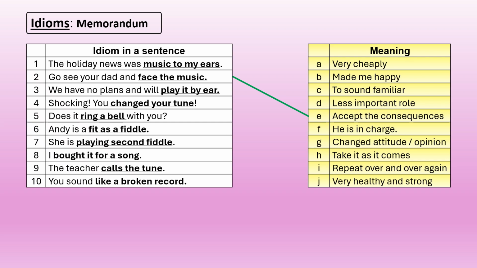Idioms memorandum. On the left-hand side, idioms in the sentence. On the right-hand side, meaning. Number 2 was done for us. Go see your dad and face the music. Accept the consequences. Number 1, the holiday news was music to my ears. What is that? Did you get that? It made me happy. Number 3, we have no plans and will play it by ear. It means we'll take it as it comes.